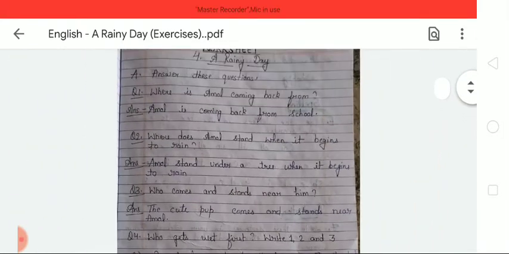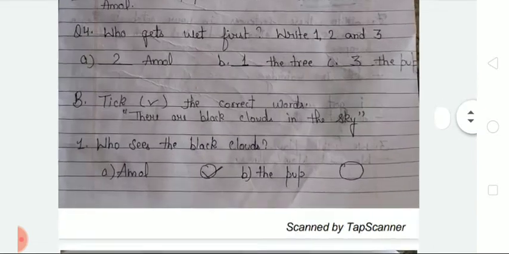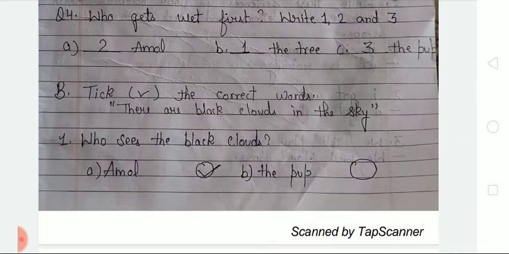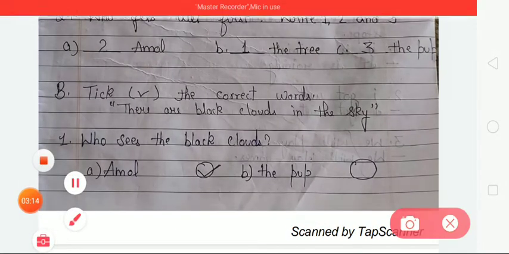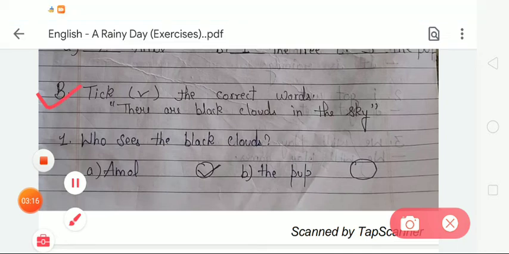Now we move to the next exercise, exercise B. So what will we do in exercise B? Students, exercise B is to take the correct words. We have to take the correct words according to the given sentence. First we have to read the given line, and after that read the question, and then take the correct words.